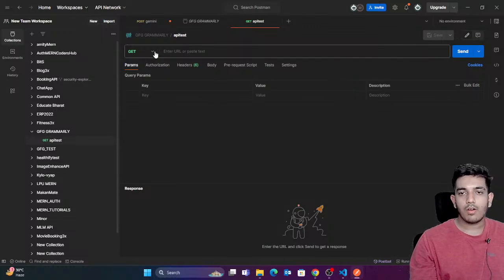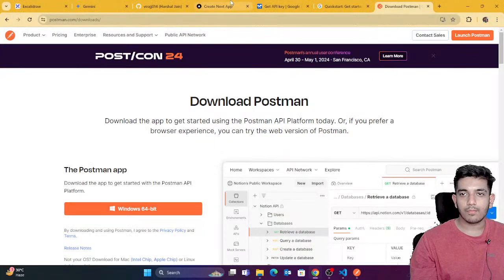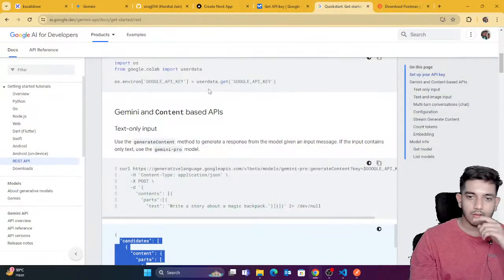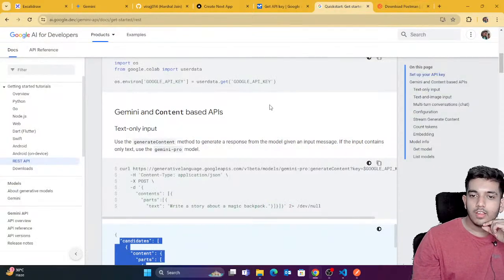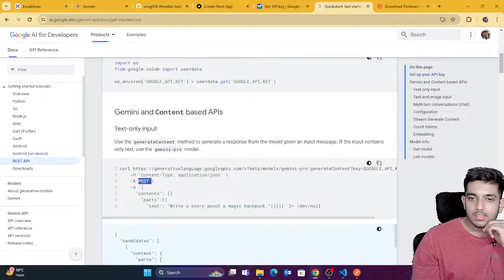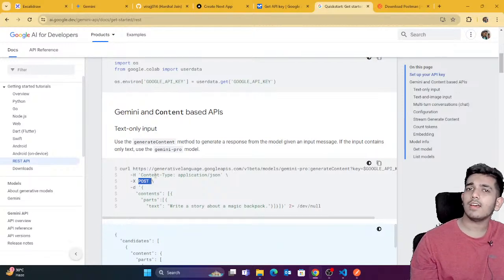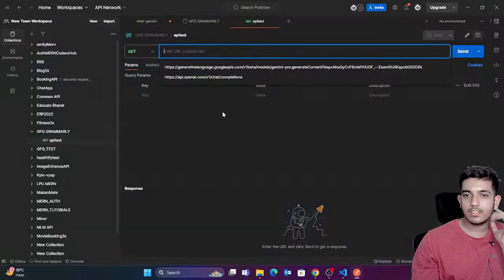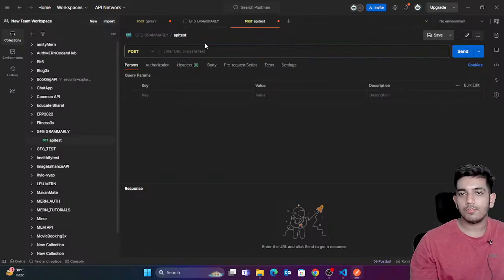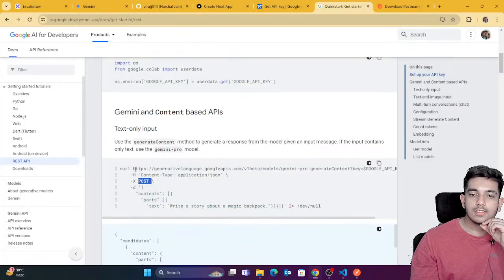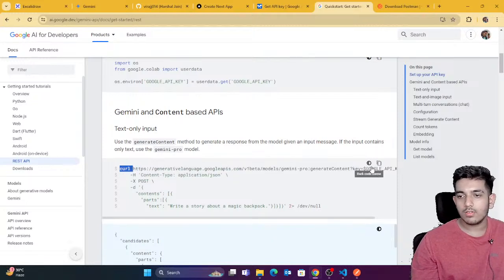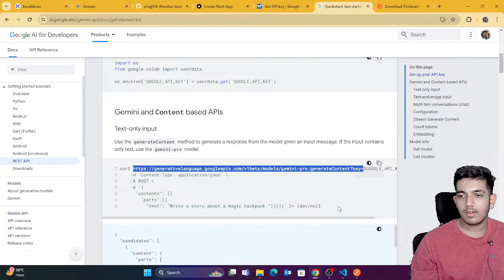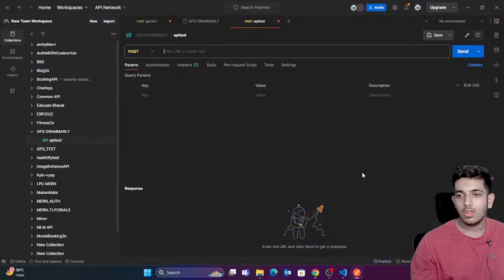Now let's go to the Gemini documentation which we opened. Right here, just notice that the method is post. Please learn how to use APIs. I'm not going to teach the basics, but API has different methods, so please check the methods. The method is post, so I'm going to select the post method first. Then you can see that we got this URL. I'm going to copy this part, just till the equal sign, and paste it here.